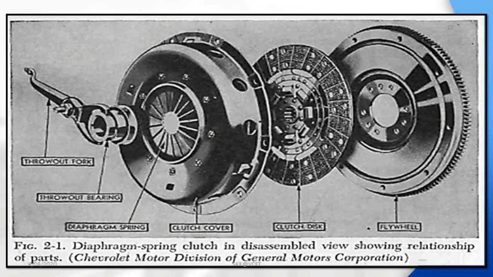This is the representation. On the extreme right side is the flywheel, then the clutch disc, then the cover. In that you can also see the diaphragm spring, then the throw-out fork and throw-out bearing. Then it connects to the foot pedal.